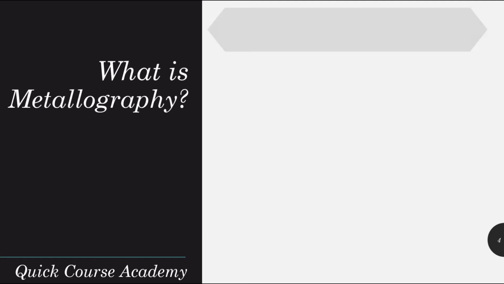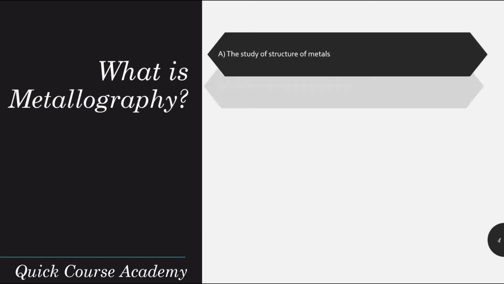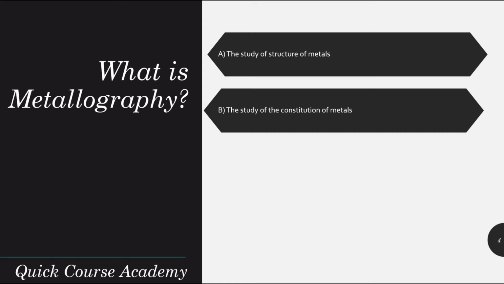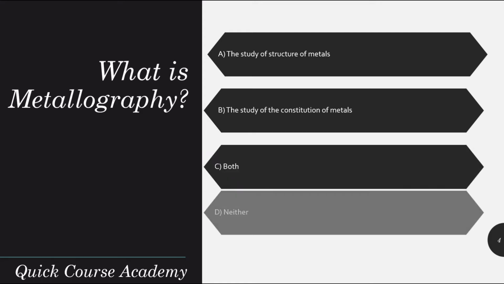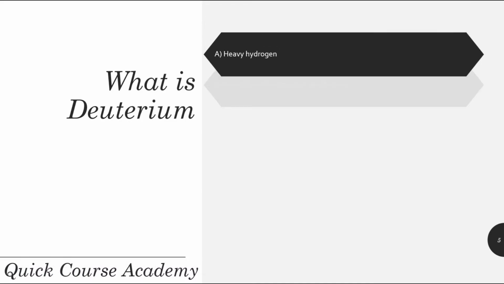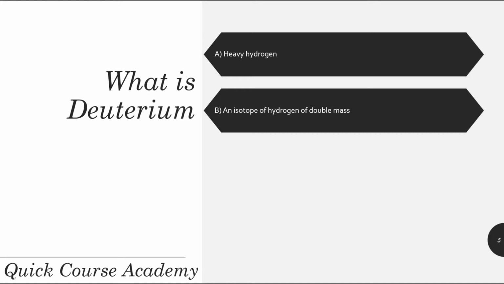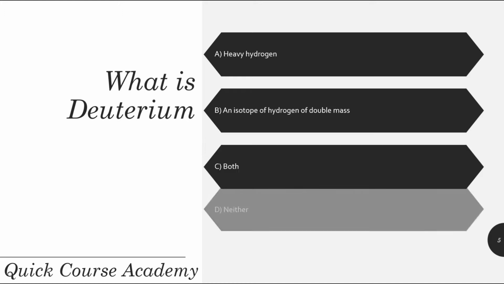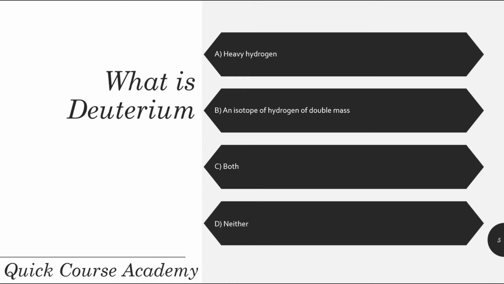What is metallography? The study of structure of metals, the study of constitutions of metals, both or neither. And the correct answer is both. What is deuterium? Heavy hydrogen, an isotope of hydrogen of double mass, both or neither. And the correct answer is both.